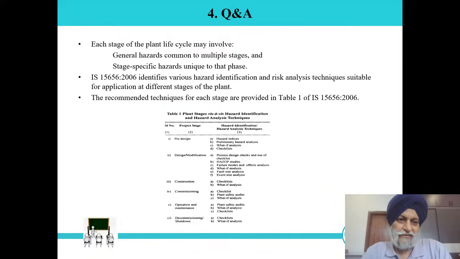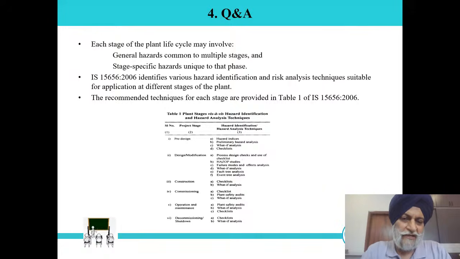So as per IS 15656, which identifies various hazard identification and risk analysis techniques suitable for application at different stages of the plant, the recommended technique for each stage is provided in Table 1 of this standard. In the case of pre-design, all are general requirements. We have to check our process requirement, and based on it, we have to finalize what activity is required for a particular life cycle stage.